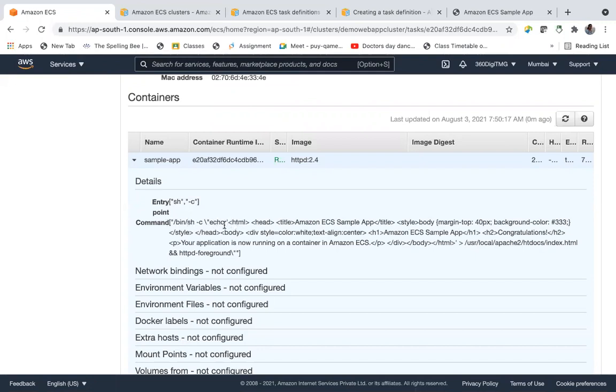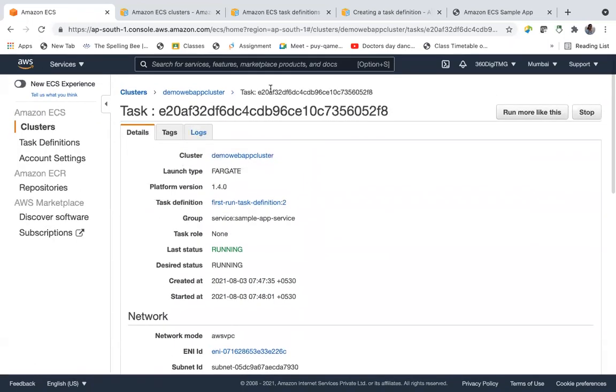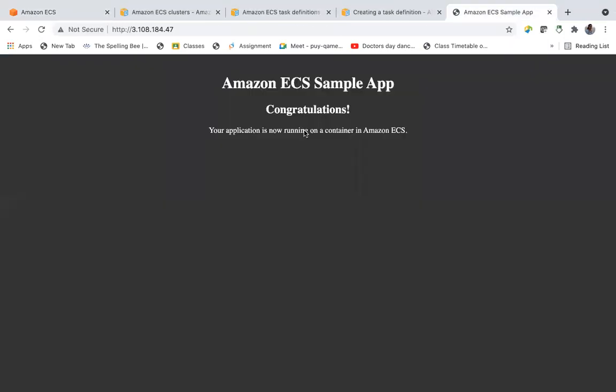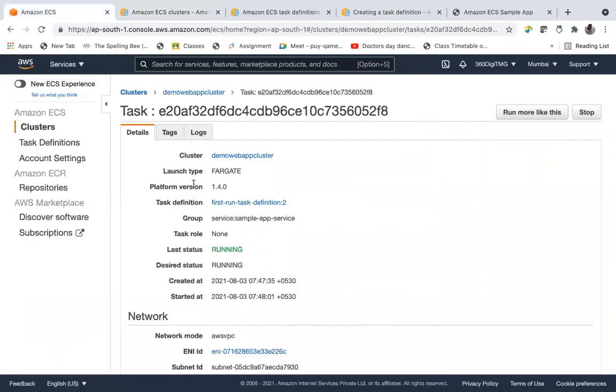If you see, we are creating HTML with the title Amazon ECS sample app, and the body, the color which is there in the HTML page, and then you can see the header here, Amazon ECS sample app. Okay, so we are giving this bash script in our sample app. Let's go. So here it is. And we have enabled the load balancer also. We have attached the load balancer to this ECS. So let us go to EC2.